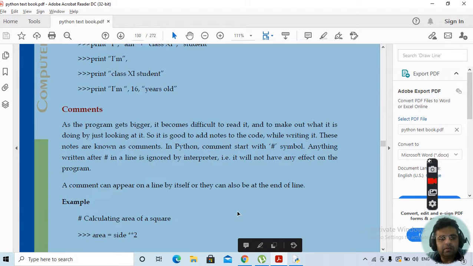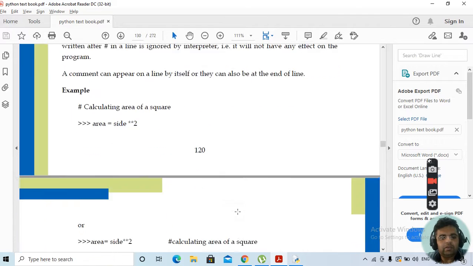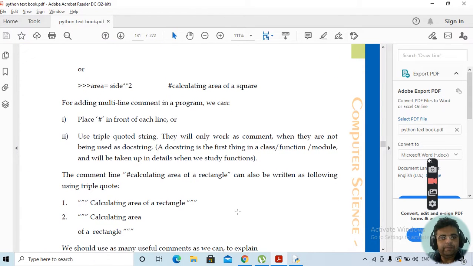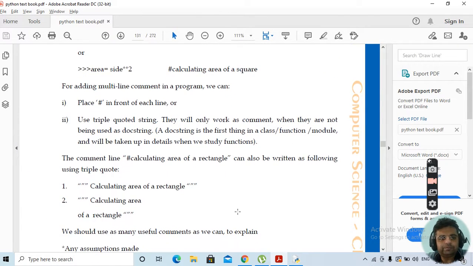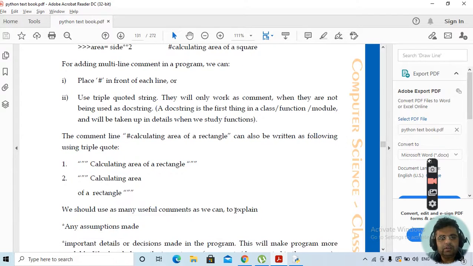Clear? Here they are using triple quotes. This is also one of the ways of writing comments. If you are writing over multiple lines, add 3 quotes in the beginning and 3 quotes at the end. Clear?